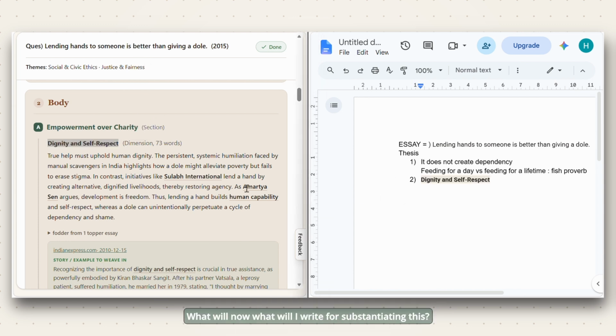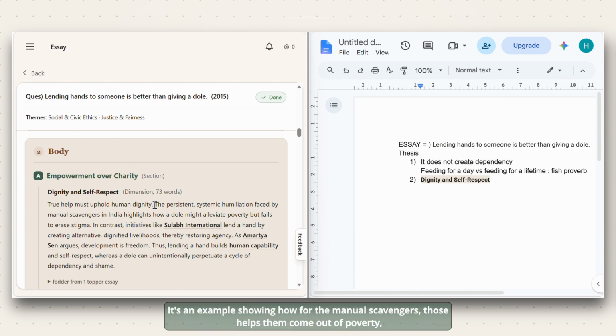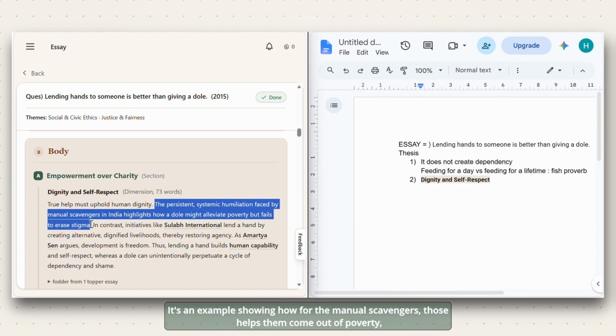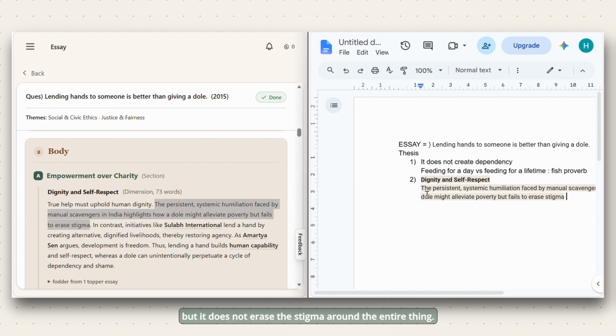What will I write for substantiating this? Let me choose a sentence. So here I find a very good statement. It's an example showing how for the manual scavengers, doles help them come out of poverty, but it does not erase the stigma around the entire thing. So that is a wonderful example that I can use.